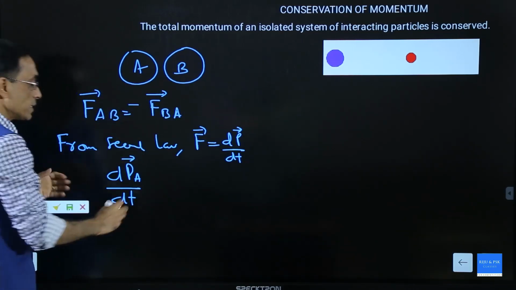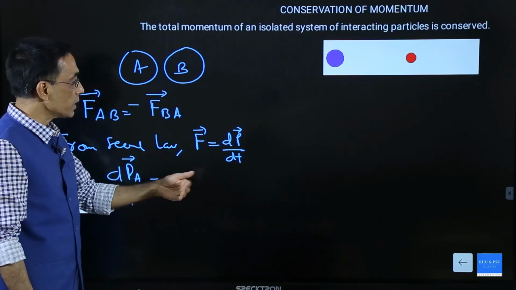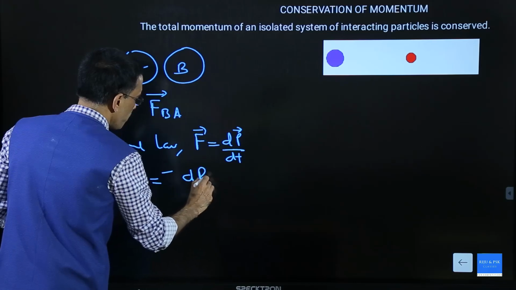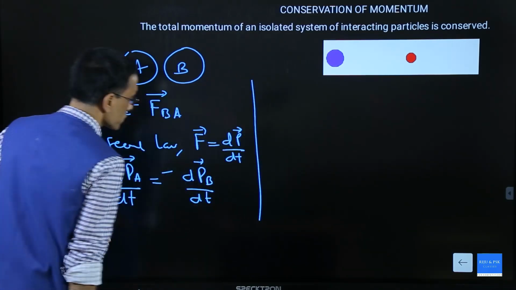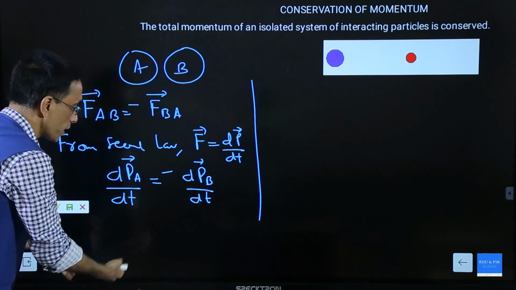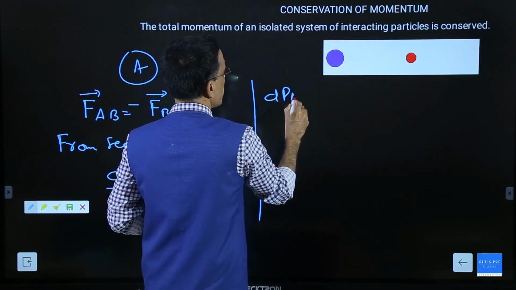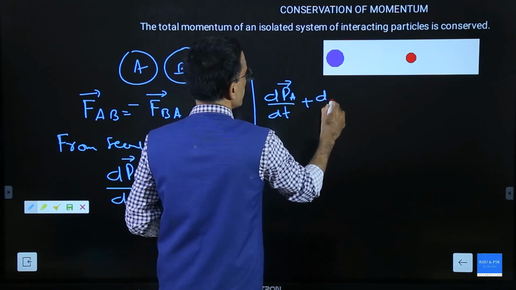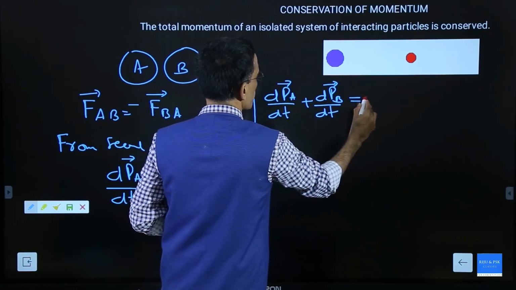Similarly, FBA will act on the body B. As a result, its momentum will change. So that can be written as minus dPB by dt. Since they are equal and opposite, I have a minus sign. I bring it to the left side. So what will I get? I will get dPA divided by dt plus dPB divided by dt is equal to 0.